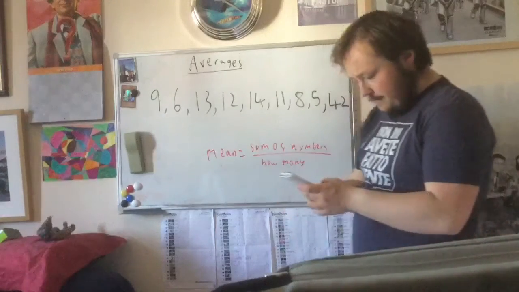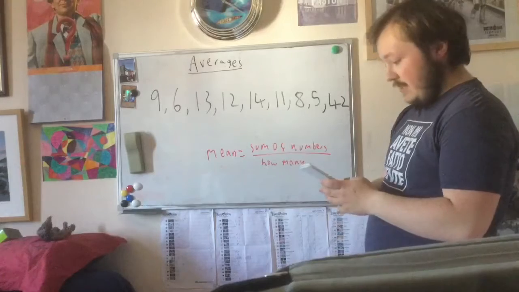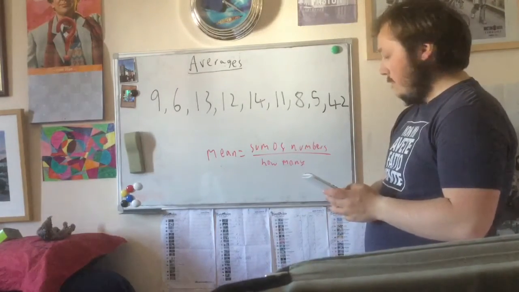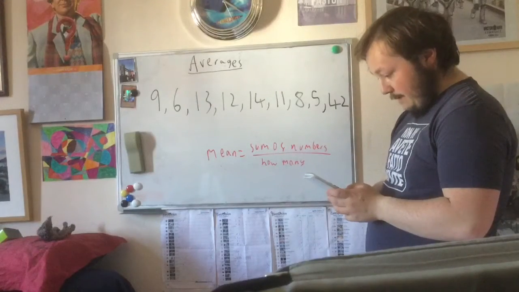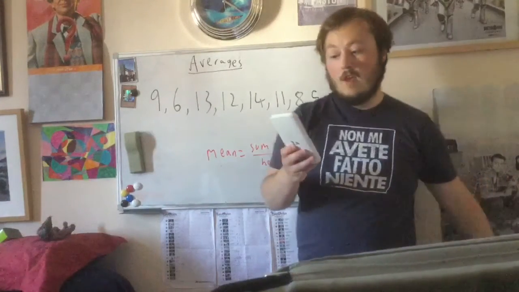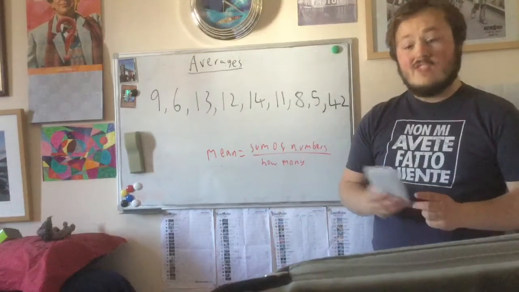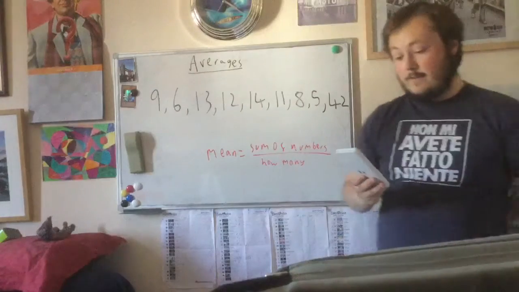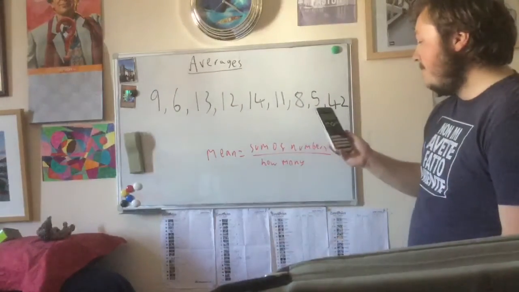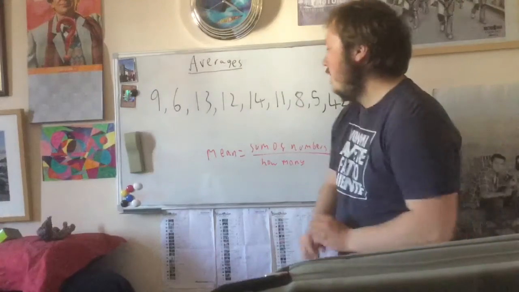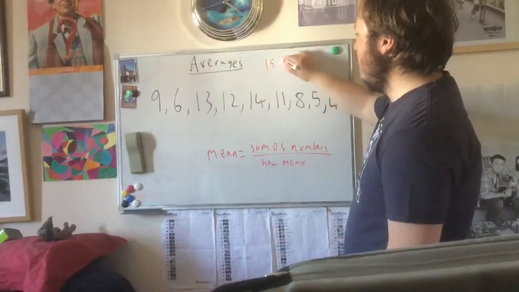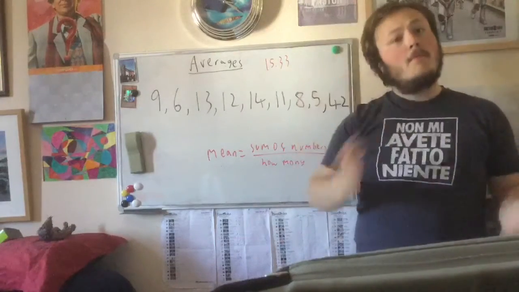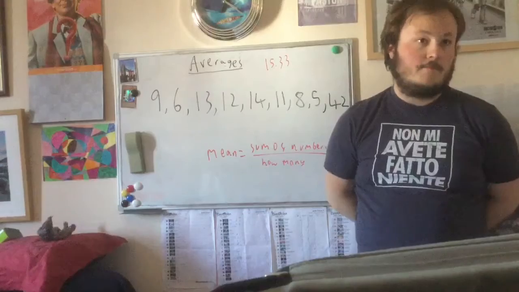So we do 9 plus 6 plus 13 plus 12 plus 14 plus 11 plus 18 plus 8 plus 5 plus 42. And that will get us 138. We then divide that by 9, and that will get us 15.3. Now that is a bit of a jump from what we found yesterday when we did the mean. So from this, can we find a criticism?